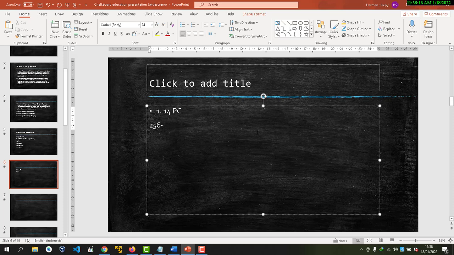Because we want 14 hosts, then 256 minus 16, so 240. So this is the sample network IP address 192.168.1.0 prefix 28.